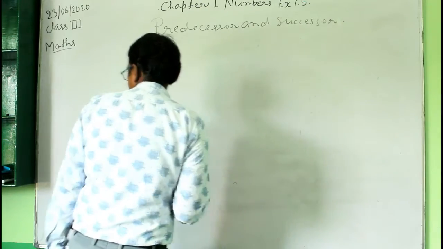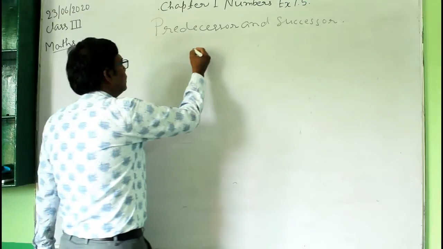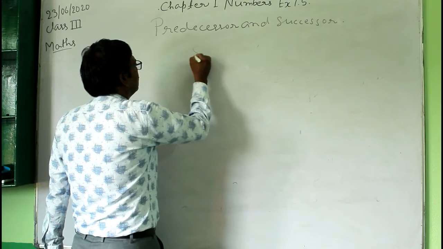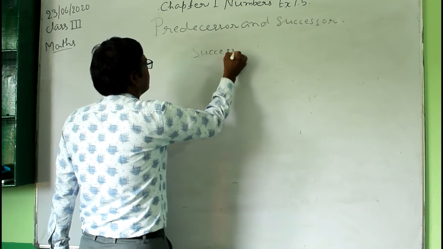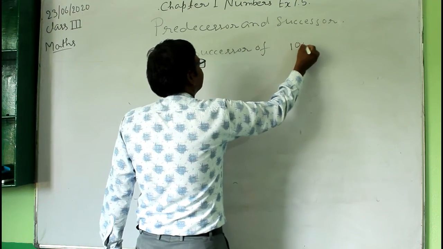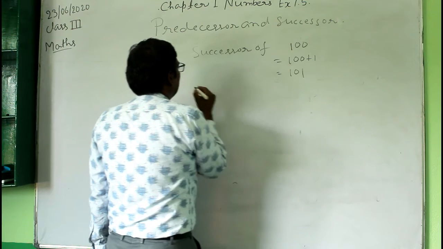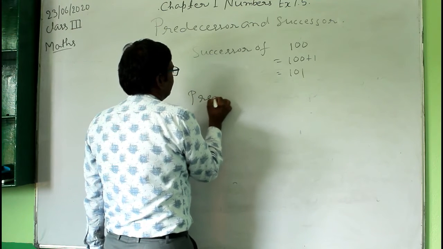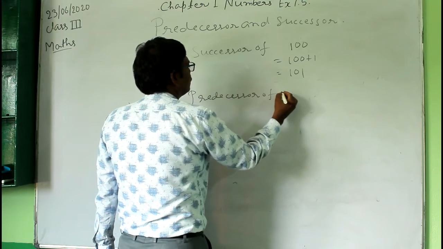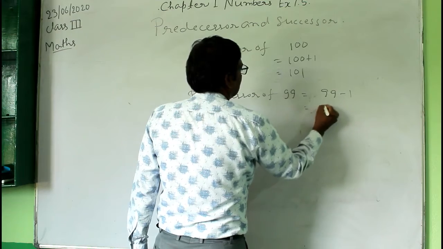For example, find the successor of 100. It will be equal to 100 plus 1, that is 101, and the predecessor of 99 is equal to 99 minus 1, that is 98.